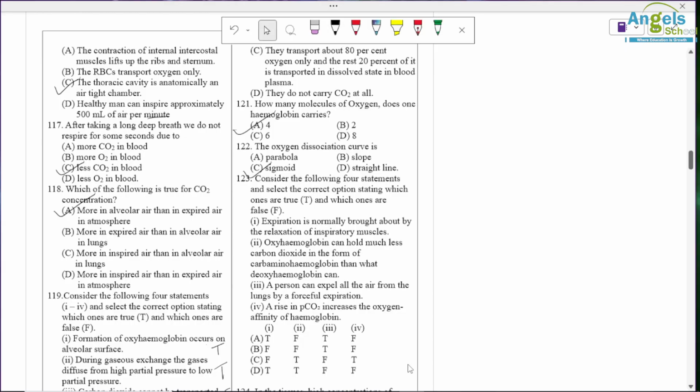Consider the following statements again. Expiration is normally brought about by relaxation of inspiratory muscles. So again a true statement. Oxyhemoglobin can hold much less carbon dioxide in the form of carbaminohemoglobin than deoxygenated hemoglobin can. Again a true statement. And a person can expel all air from lungs by forceful expiration. So false statement, RV is there, residual volume. A rise in PCO2 increases the oxygen affinity to hemoglobin. So again a false statement. Okay, so again D option is correct.